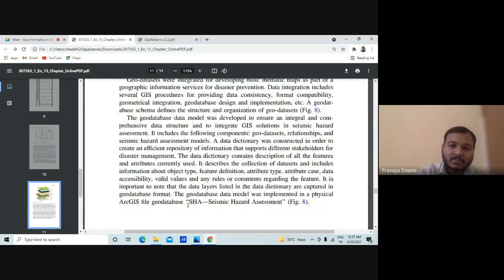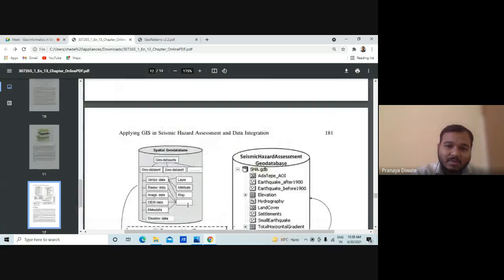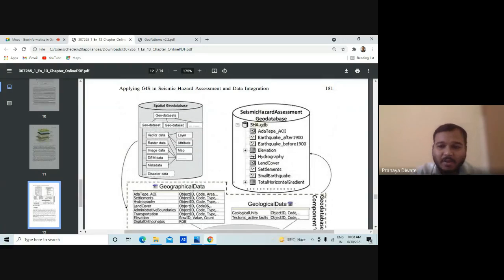So the geodatabase is implemented for this seismic hazard assessment. This is the main topic: how you can integrate remote sensing and GIS datasets, and how you can perform the different operations.